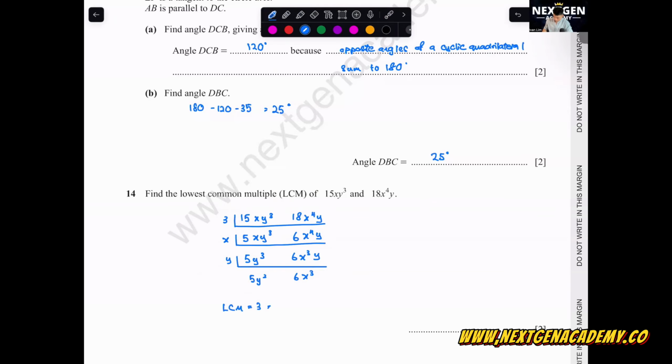LCM, you take all of these to multiply. LCM, 3 times x times y times 5y squared times 6x cubed. So you take 3 times 5, 15. 15 times 6, we get 90. How many x do we have? We have x to the power of 4, then y cubed. 90x to the power 4, y cubed. So for your lowest common multiple, for the unknowns, you take the biggest power. Okay, cool.